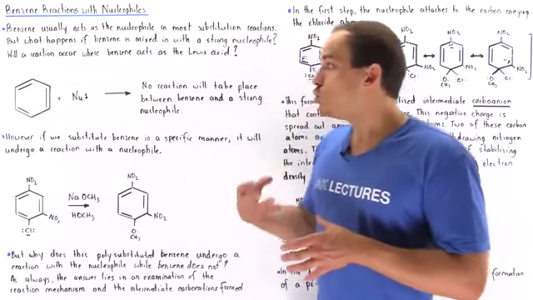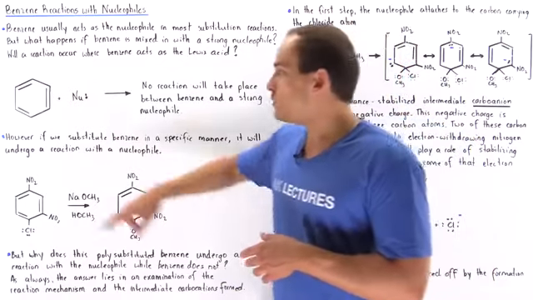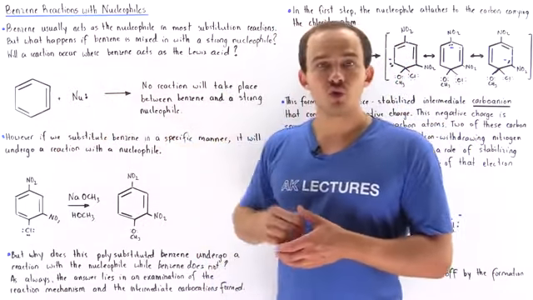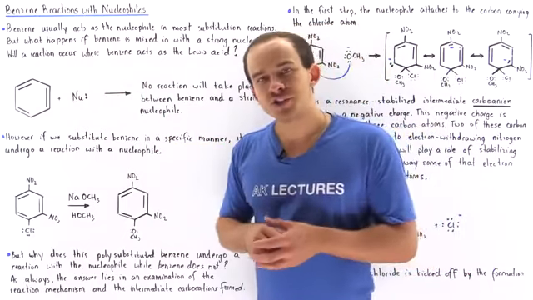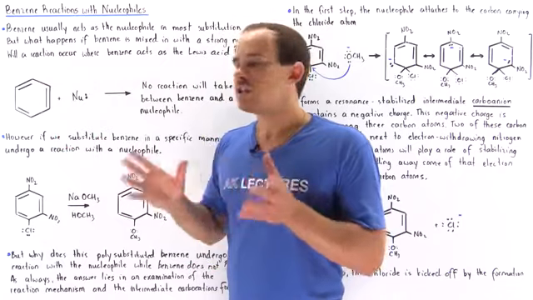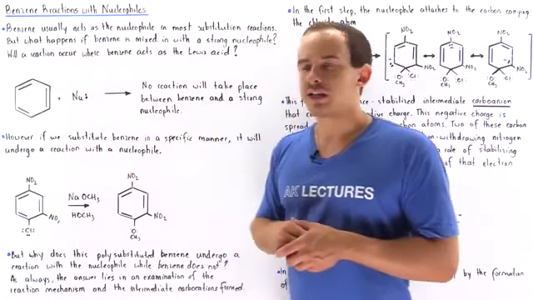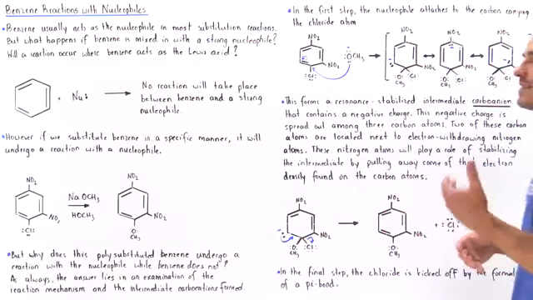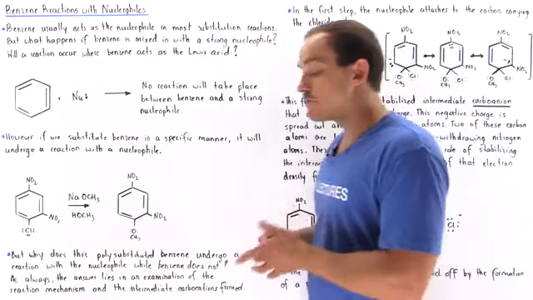That is, do we get a reaction when we mix benzene with a strong nucleophile? It turns out that unsubstituted benzene will not react with a strong nucleophile, so no reaction will take place.